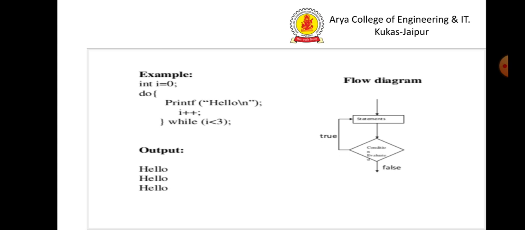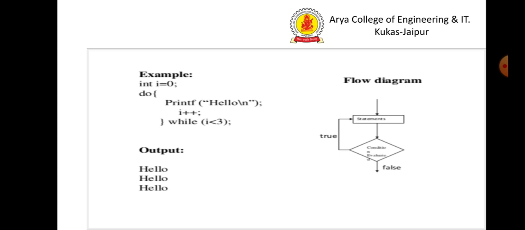Here is an example. Int i is equal to 0, do. To do, there is no condition to check. The control moves inside the do part and it will execute the printf statement hello. i plus plus, i is equal to 1. Now the while condition is checked. i is less than 3. Yes. Again it will execute the printf statement.